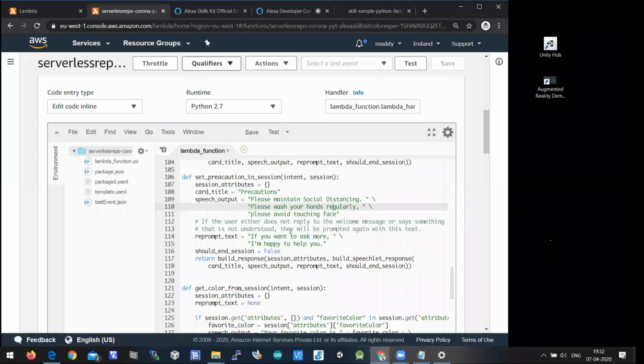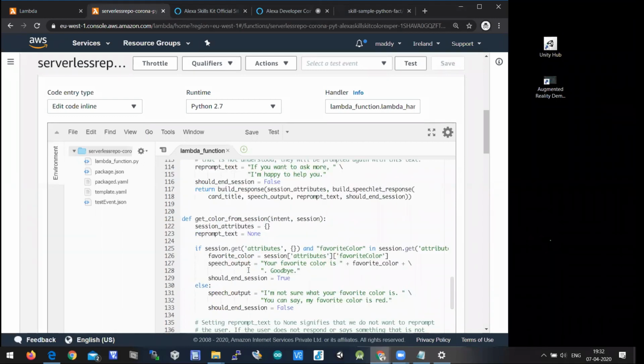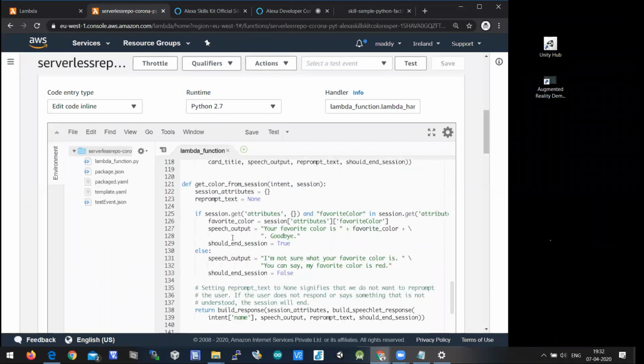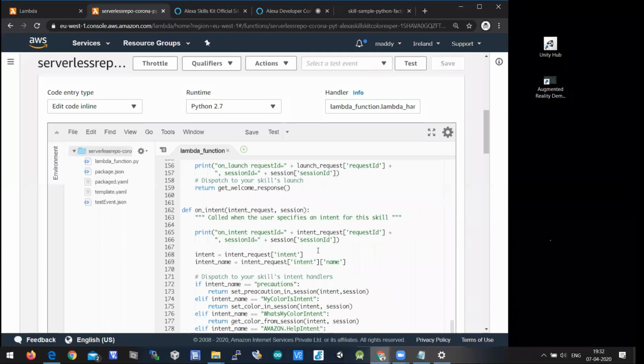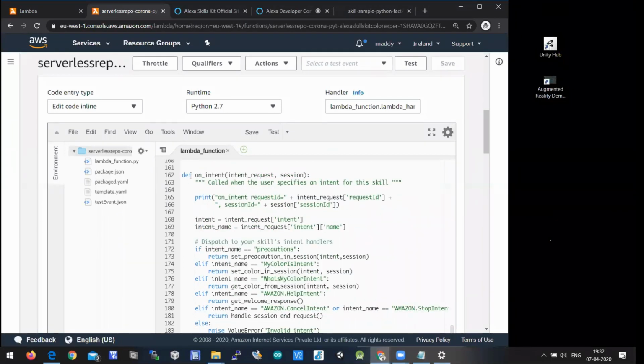So like this, you need to define a function. When a question is called, on_intent will be called. When on_intent is called, then immediately you need to compare with what the intent is.